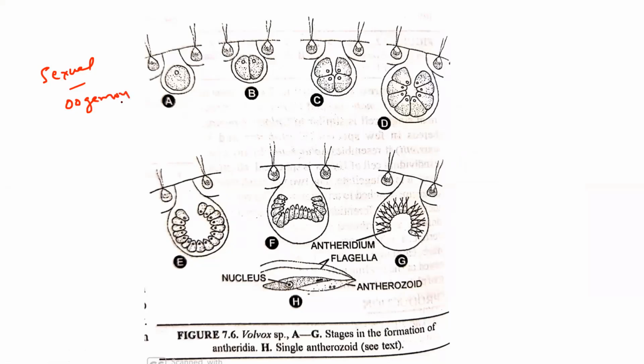Oogamous type means the female sex organ is known as the oogonium, which is large and non-motile. So the female sex organ is large in size and non-motile.